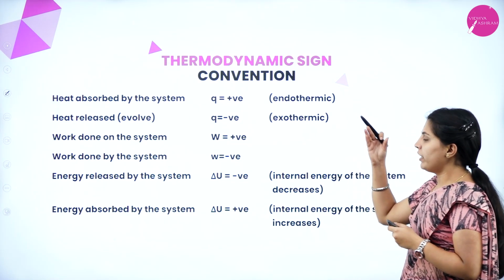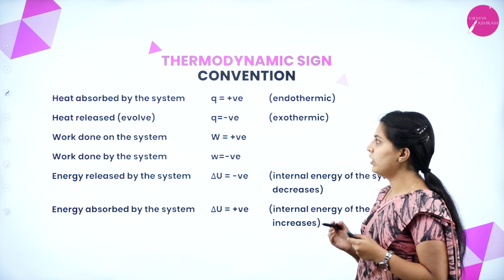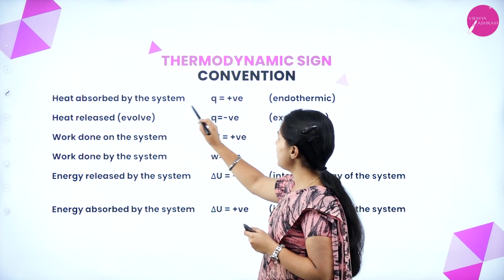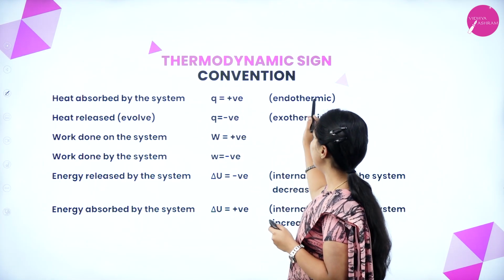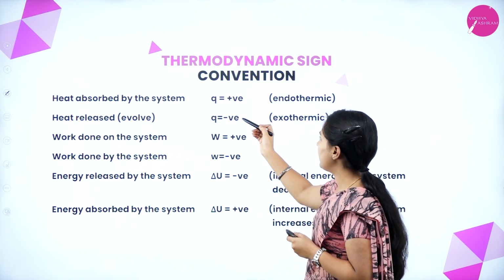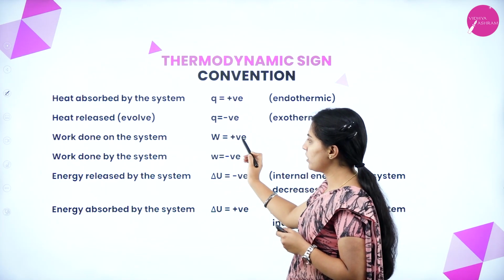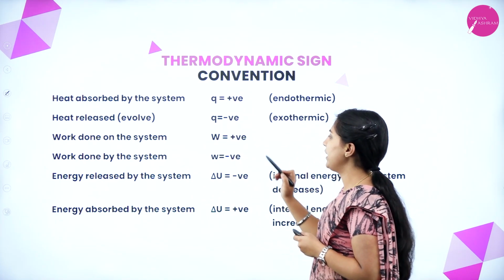Now, the thermodynamic sign convention. Heat absorbed by the system is positive, that is endothermic. Heat released or evolved by the system is negative, exothermic. Work done on the system is positive, work done by the system is negative.